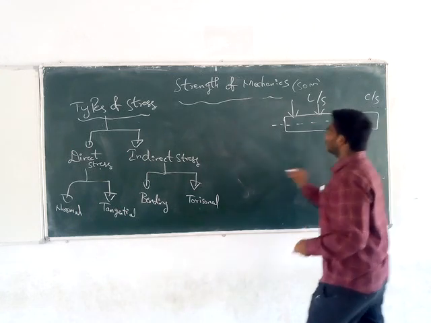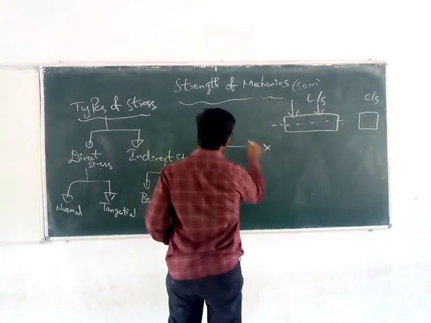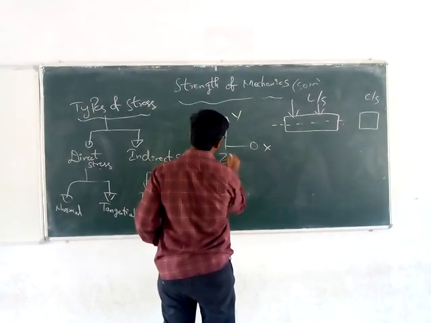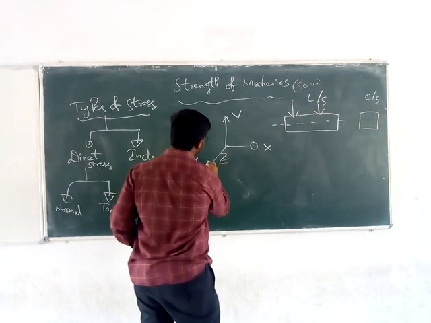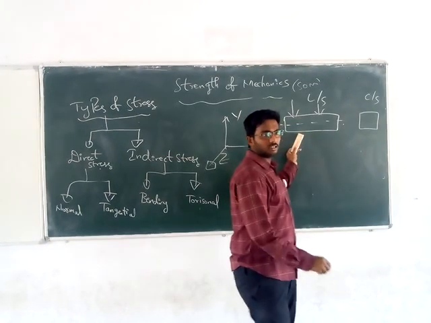To differentiate this, namely the x-axis, y-axis, z-axis, I will tell you the original definition of the beam.